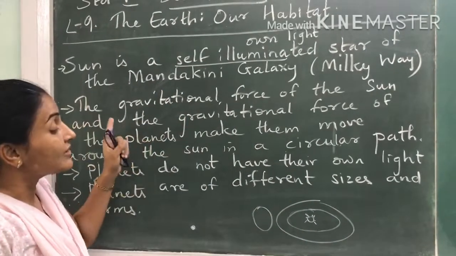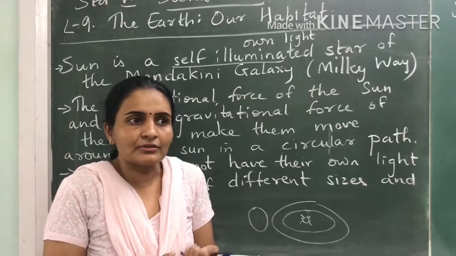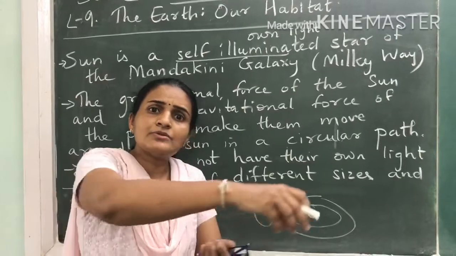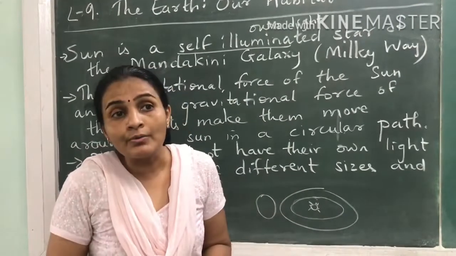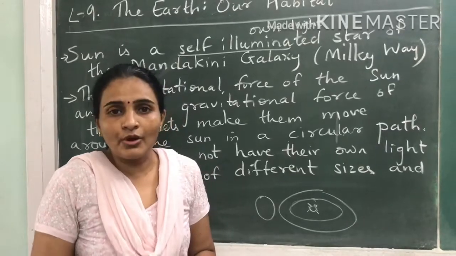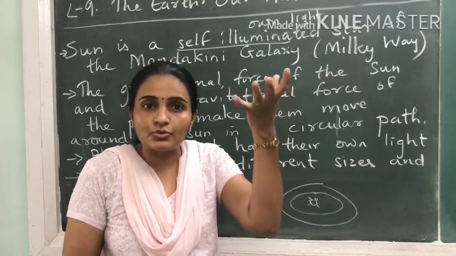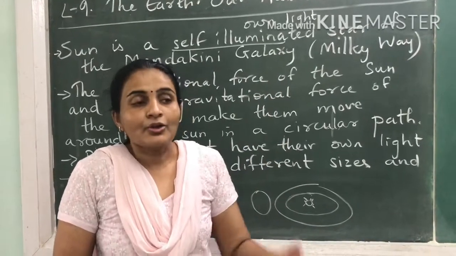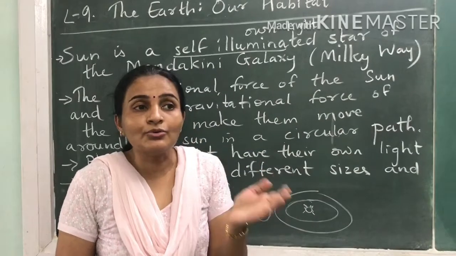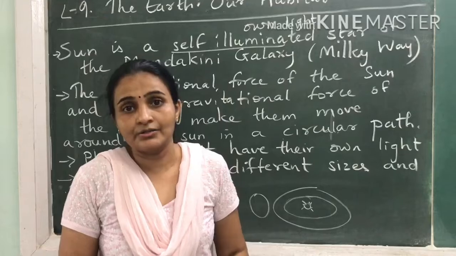Now understand one thing. The earth we know is a non-living thing, the sun is a non-living thing. But for millions of years, it has been moving around in the same way all the time. How? Because of the gravitational force. You know what is gravitational force? There is some force in the earth which pulls everything towards it. Okay, if we drop anything, why does it fall down? Because of the gravitational force of the earth.